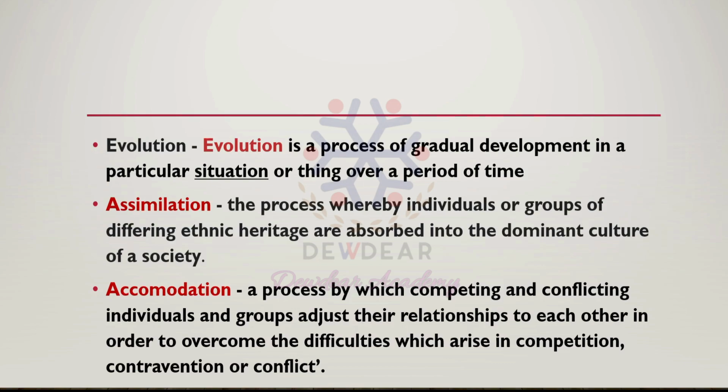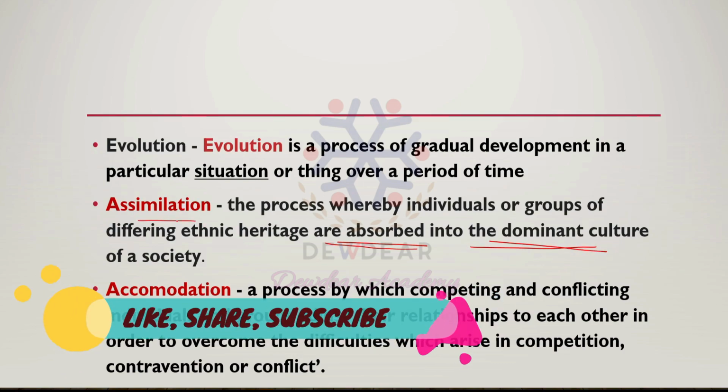Then assimilation means the process whereby individuals or groups of differing ethnic heritage are absorbed into the dominant culture of a society. Individuals or groups getting absorbed into the dominant culture is known as assimilation.